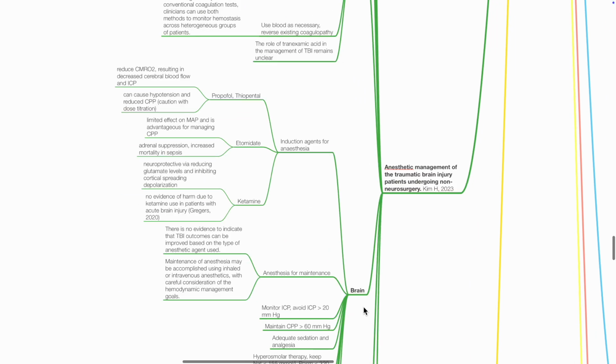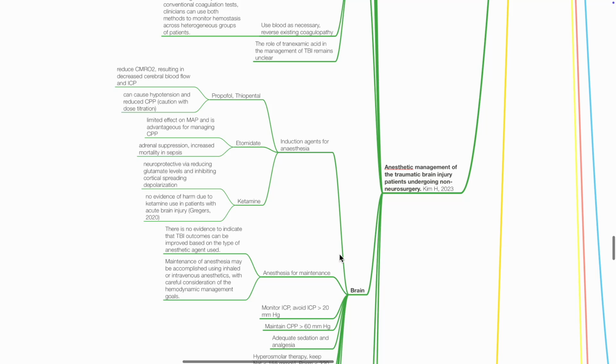Induction agents for anesthesia: propofol and thiopental reduce CMRO2, which is beneficial in preventing secondary brain injury, provided that their hypotensive effects are avoided. Etomidate has limited effect on MAP and is advantageous in maintaining CPP. However, its adrenal suppressive effects increase mortality in septic patients. Ketamine has been proven to be neuroprotective, and there is no evidence of harm based on a recent review by Gregers et al. in 2020.